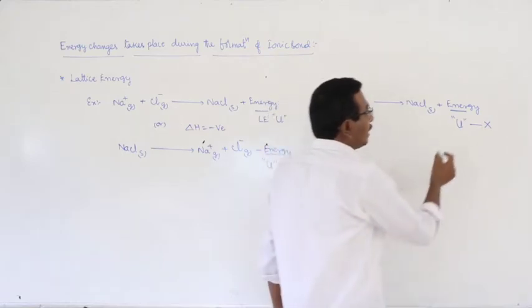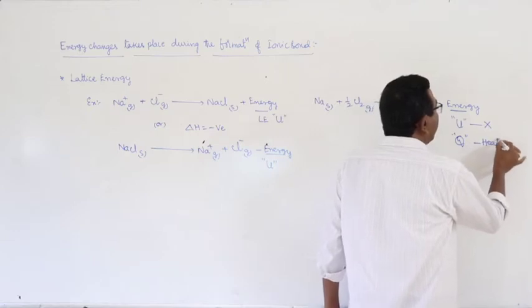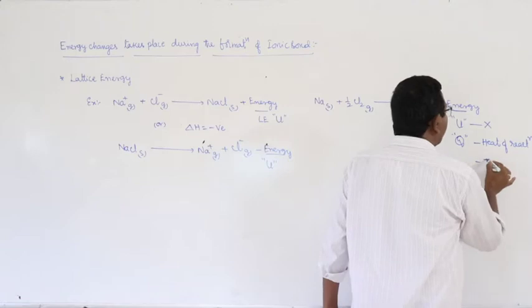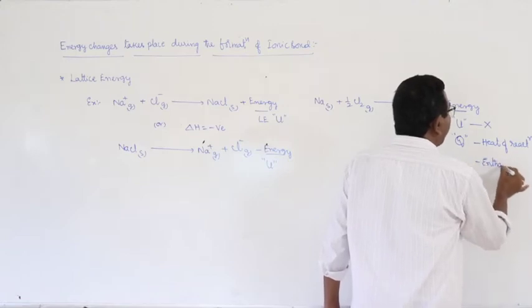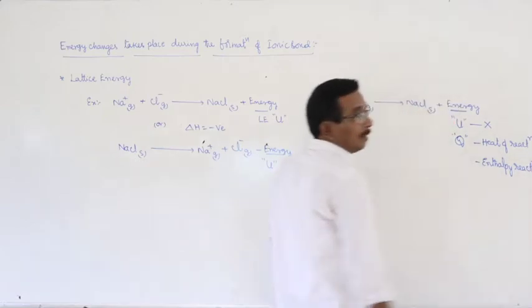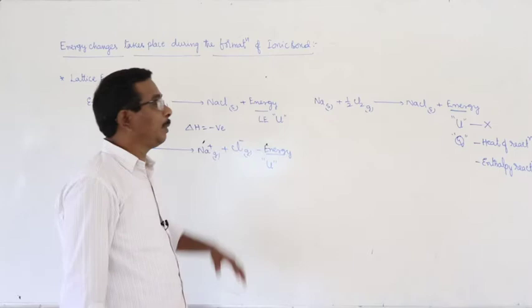That is represented by the letter Q, that is nothing but heat of reaction, also known as enthalpy of reaction. This is the difference between the lattice energy and heat of reaction or enthalpy of reaction.